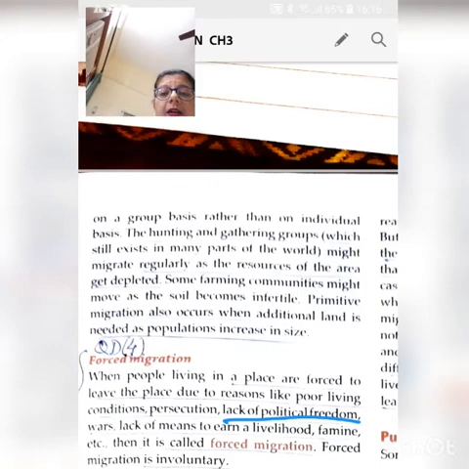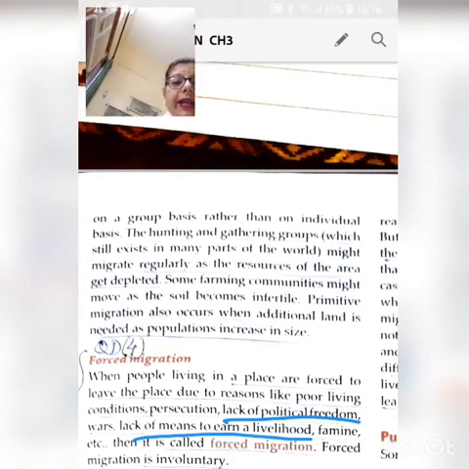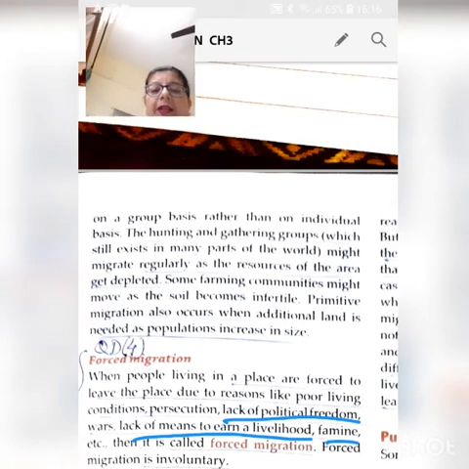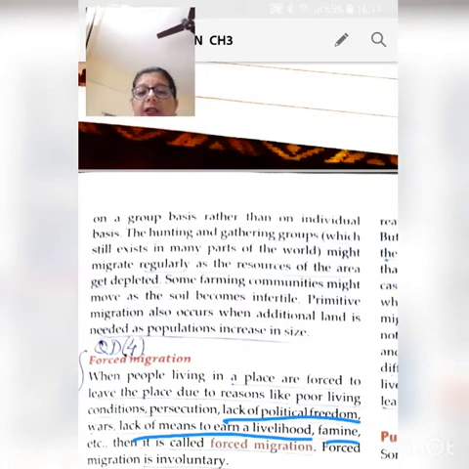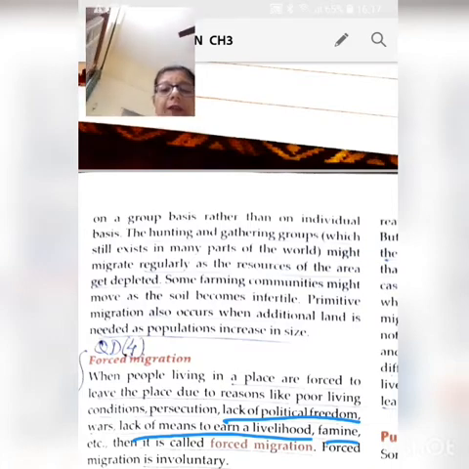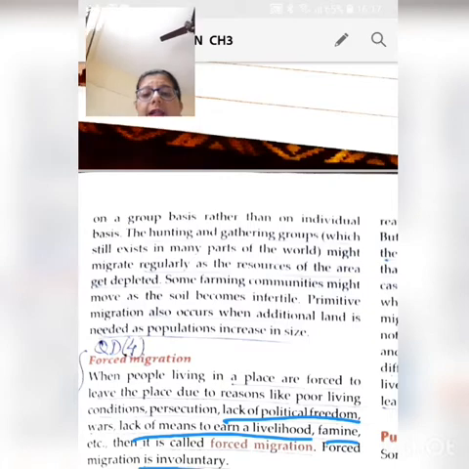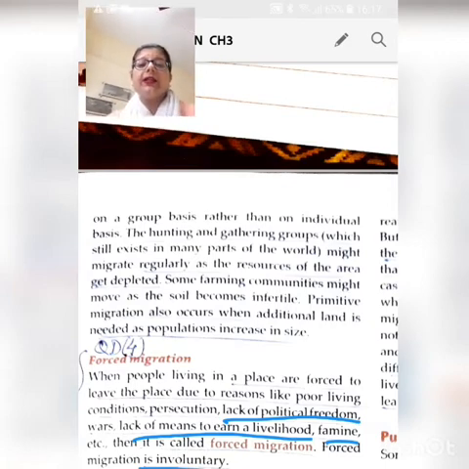Then when there is lack of means of earning a livelihood, or in case there is a famine, all these types of migration are called forced migration, when people are forced to move out of the place where they live. Forced migration is involuntary. That means people do not move out of their free will. They're forced to move out because the conditions become adverse.